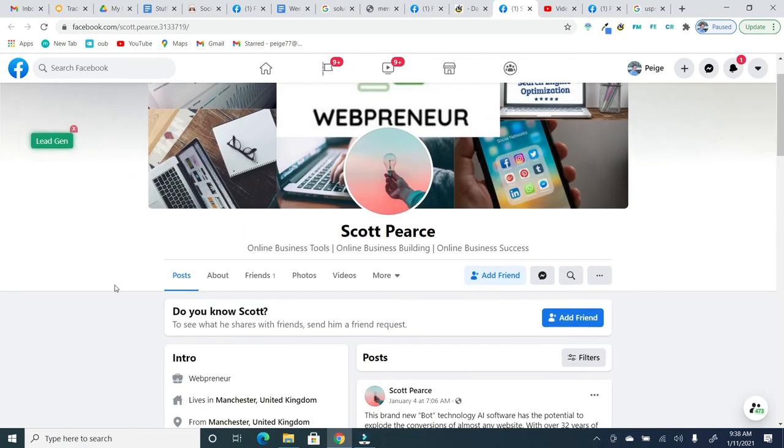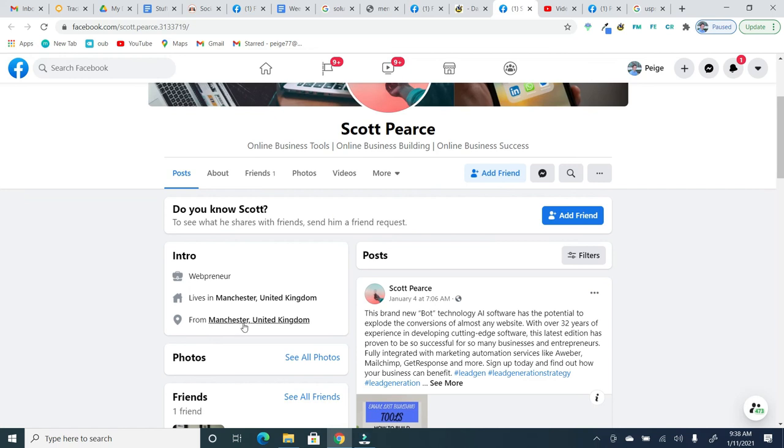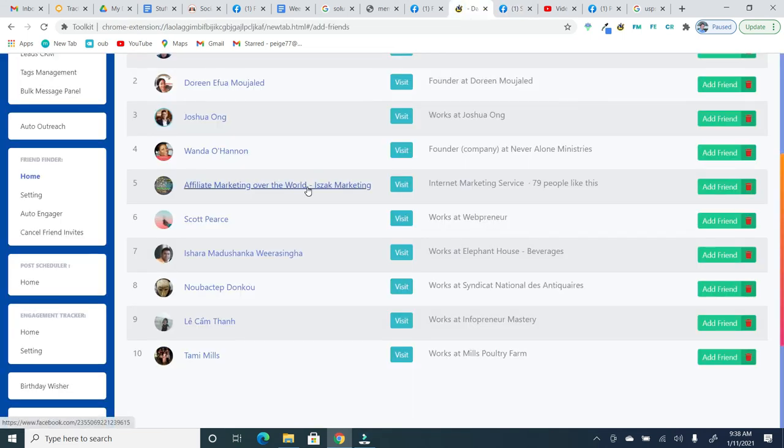And then the last thing I always like to look at is where are they from? If you're doing high ticket, you generally want to focus on those tier 1 countries because let's just be honest here, we want the countries that have the money to spend on our high ticket offers. That gives us the highest likelihood of success. So that is how you would use the friend finder.